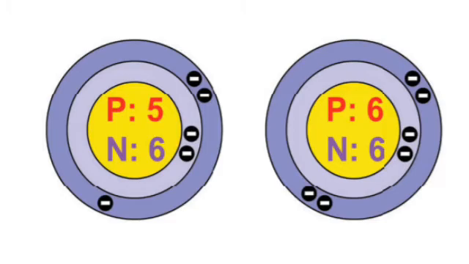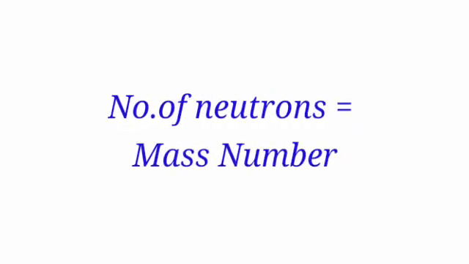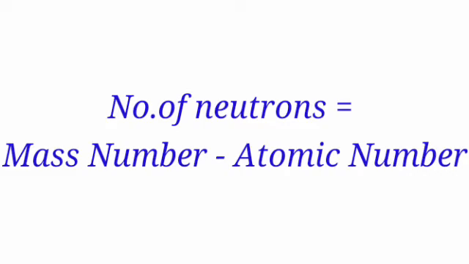In that, the nucleus of boron has 5 protons and 6 neutrons, and the carbon nucleus has 6 protons and 6 neutrons. Listen, how can you find the number of neutrons? To find this, we subtract the atomic number from the mass number, and then we get the number of neutrons.